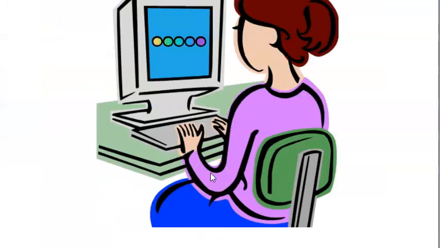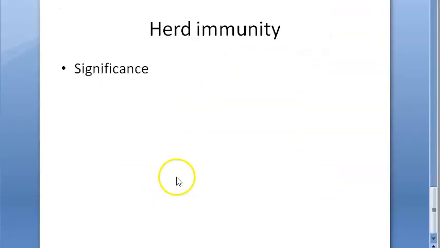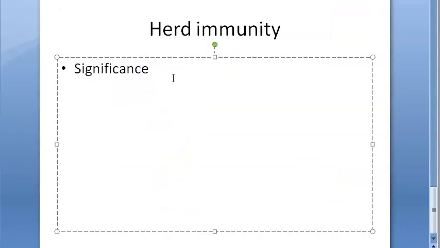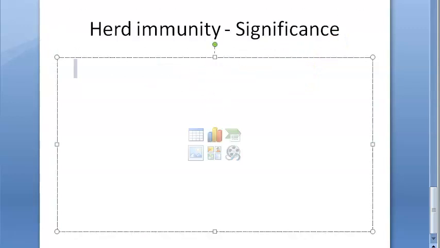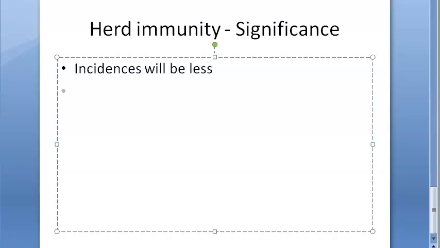So did you get it, guys? Why herd immunity will increase or decrease? Now the last slide we have here is the significance. What is the significance of herd immunity? If herd immunity is very high, the occurrence of disease will be very low. Yes, we get that. If the herd immunity is maintained, disease eradication can be obtained. Very good. So we can go through all those phases: control, eliminate, eradicate a disease, right? Incidences of the disease will be less. You can go from control of disease to eliminate the disease to finally even probably eradicate the disease. This is possible.